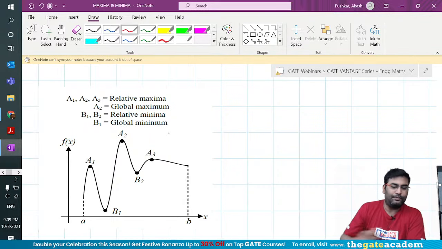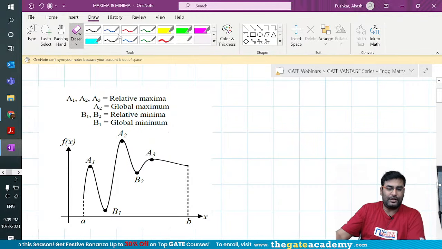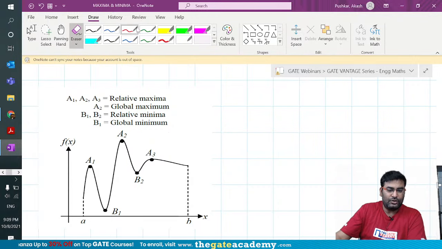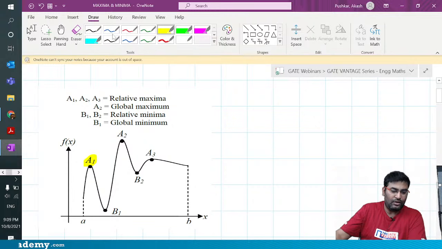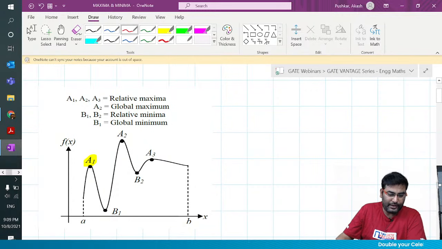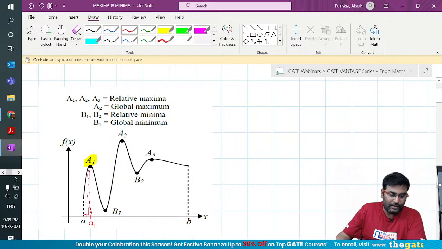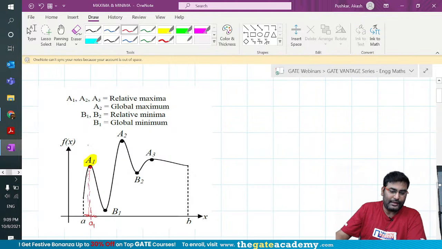I think we are good then. So guys, let me show you this graph on the screen. As you can see here, in this function, can you see this point A1, which has the highest value if you compare it to the closest values? At A1, if you see from the left hand and right hand side, this has the highest value. So we call it a local maximum.